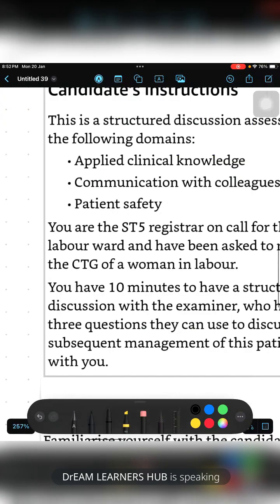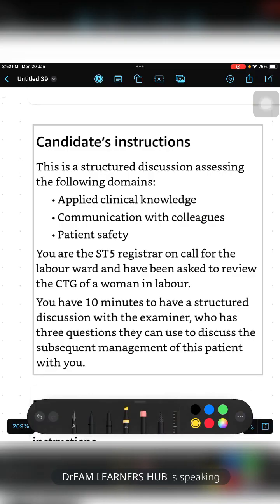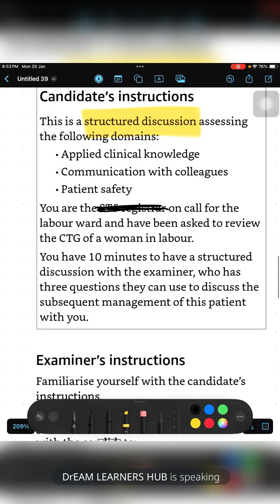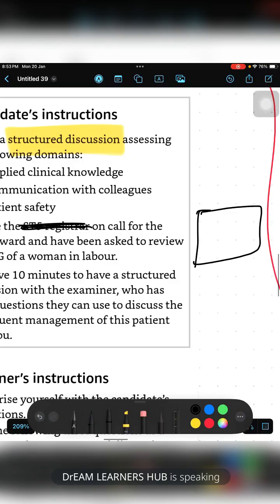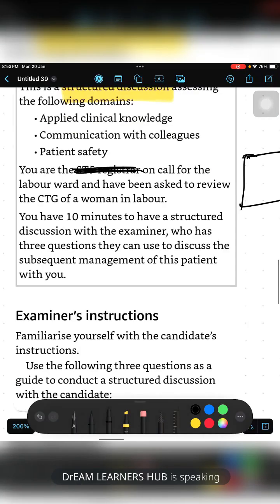Now comes the structured discussion. In the structured discussion, you are discussing applied clinical knowledge, communication with colleagues, and patient safety. You are the ST5 registrar, or the senior postgraduate on call for the labor ward, and have been asked to review the CTG of a woman in labor. They will give you one CTG and ask some questions. You have 10 minutes for a structured discussion with the examiner, who has 3 questions they can use to discuss the subsequent management of this patient with you.